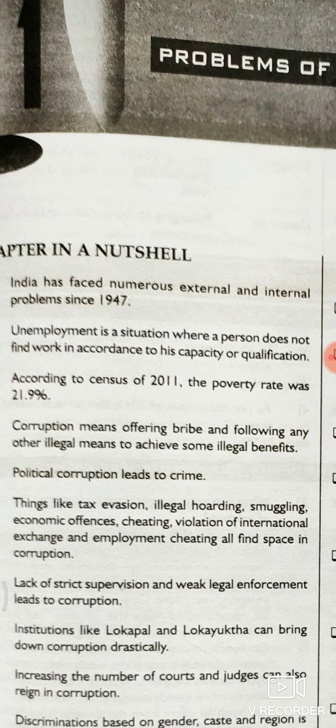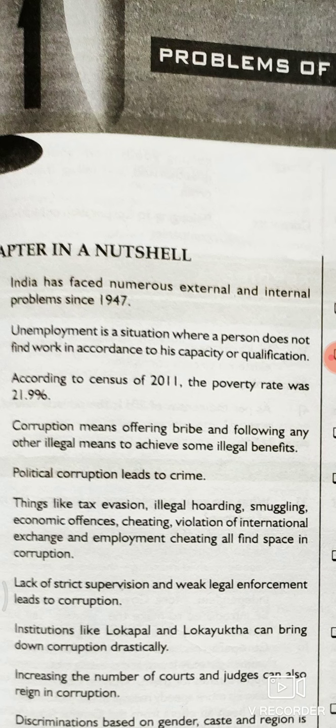Political corruption creates tax evasion, illegal hoarding, smuggling activities, economic offences, cheating, and violation of international exchange and employment rules. Dear children, the main reasons are the lack of strict supervision and weak legal enforcement. This leads to corruption in India.